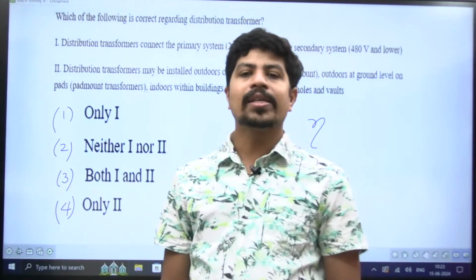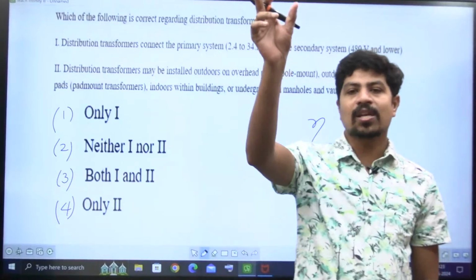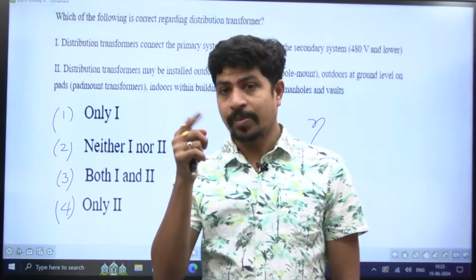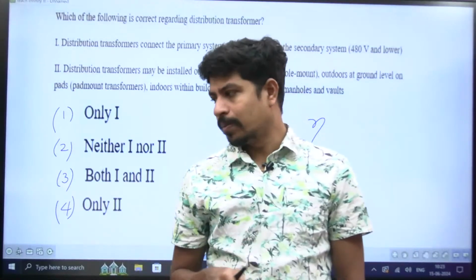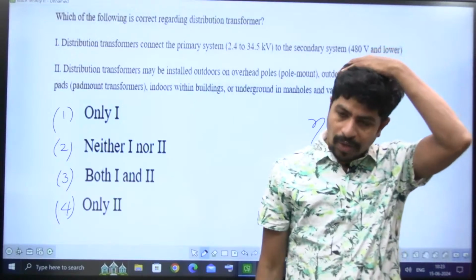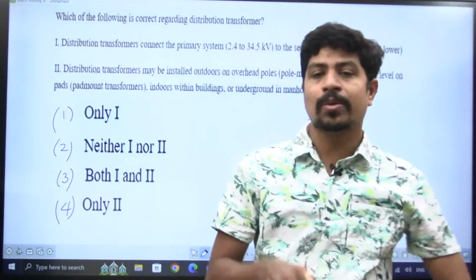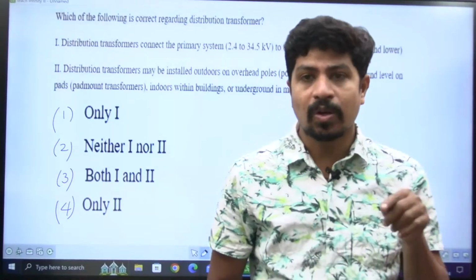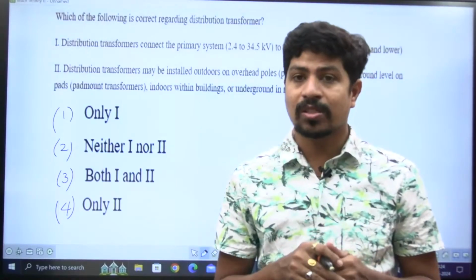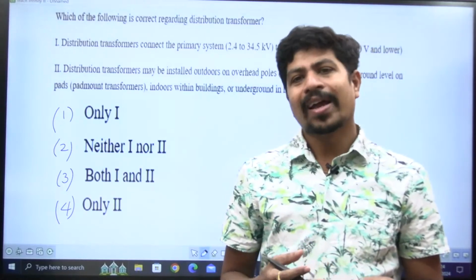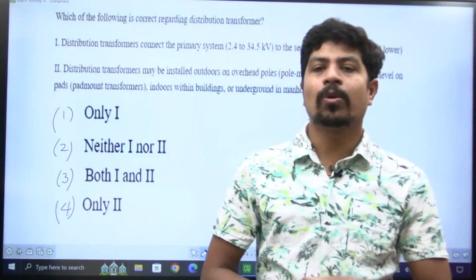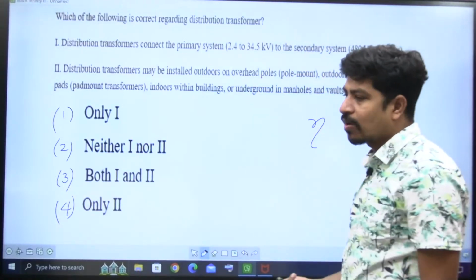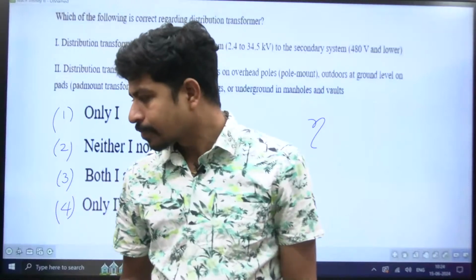What is the efficiency formula? Efficiency is output by input, but here two things are possible in electrical engineering: output energy by input energy, or output power by input power. We take mostly output power by input power. Why? Because we are assuming that the load is constant. If the load is constant, loss is constant. If loss is constant, then whether you take output energy by input energy or output power by input power, the value is going to be the same. But for the distribution transformer it is not like that.